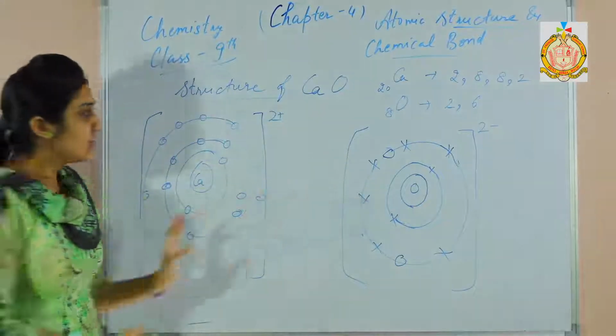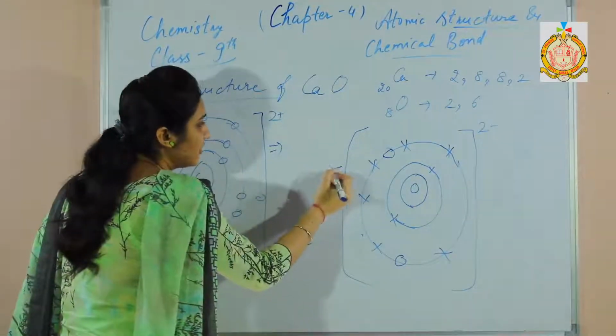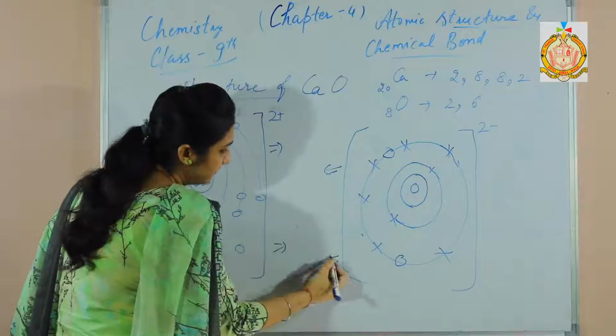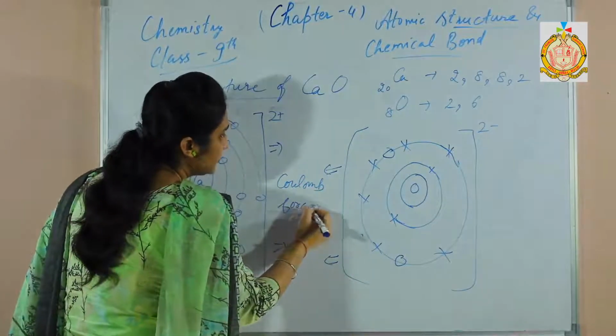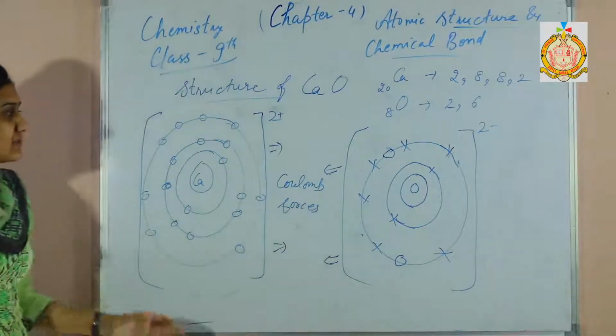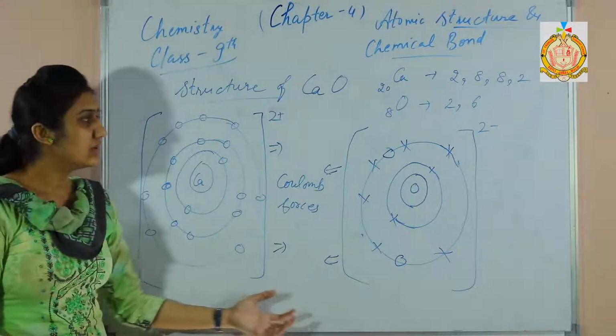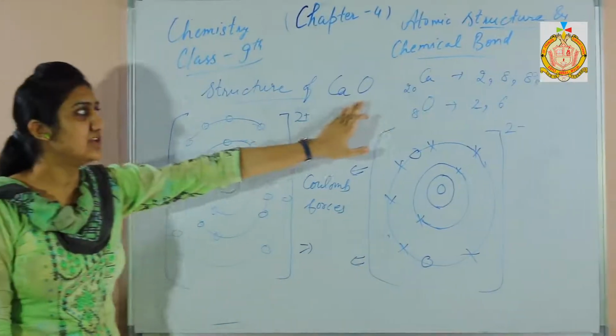With equal and opposite charges, there would be forces of attraction, that is Coulomb forces. So due to these electrostatic forces of attraction, the bond is formed and the compound is calcium oxide.